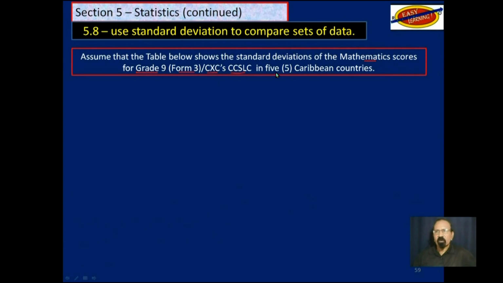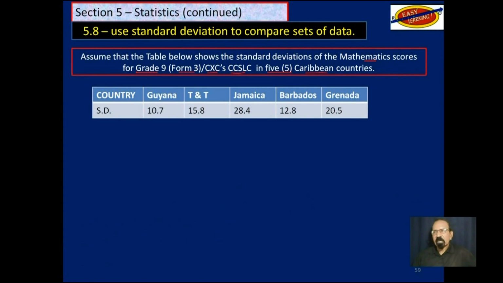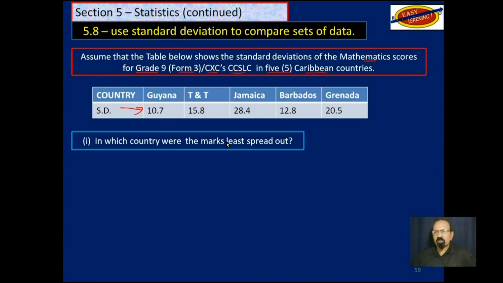Now, assume the table below shows the standard deviations of the mathematics scores for grade 9 CCSLC in 5 Caribbean countries. Now, this is hypothetical. That's in Guyana, Trinidad and Tobago, Jamaica, Barbados, and Grenada. These are the standard deviations. In which country were the marks least spread out? Well, it would be this one, because that's the smallest standard deviation. So the answer is Guyana.